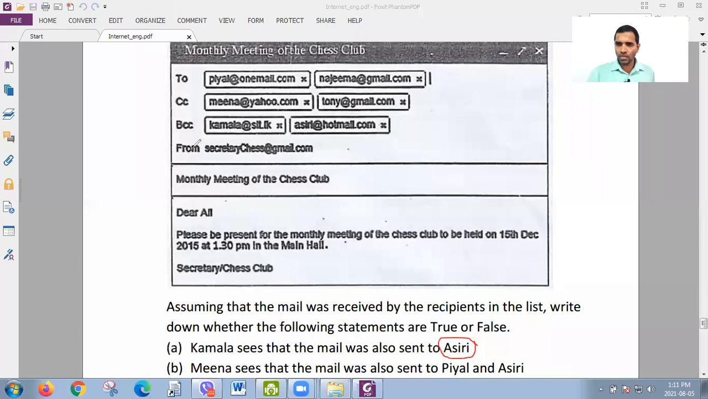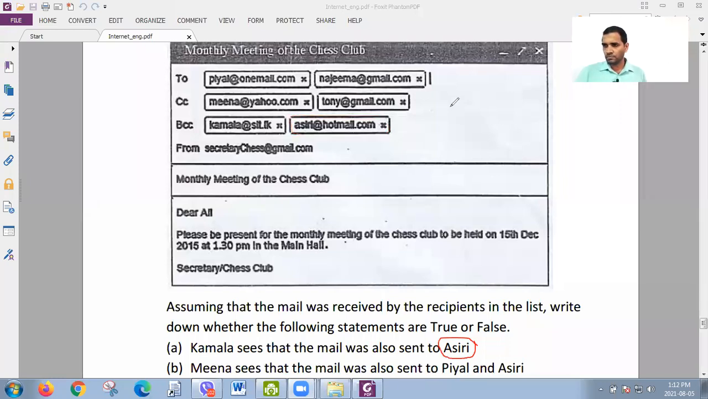So look at the interface again. Where is that person's address? It is in BCC. Look here, Asri@hotmail.com. Since Asri's email address is given in BCC, nobody knows that Asri has received the mail. How can Kamala know? Definitely not. So the first one is false, because the statement tells us that Kamala sees. Kamala never sees that. If you have any doubt, please ask me. This is very important. You must understand everything. So this is false.